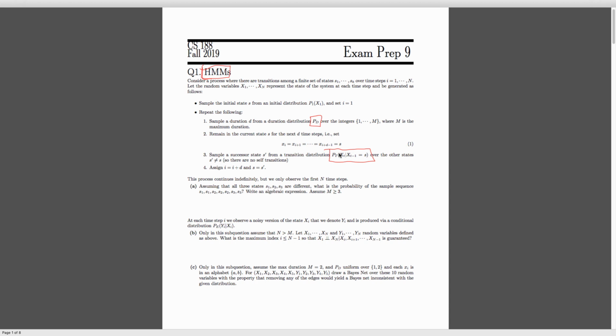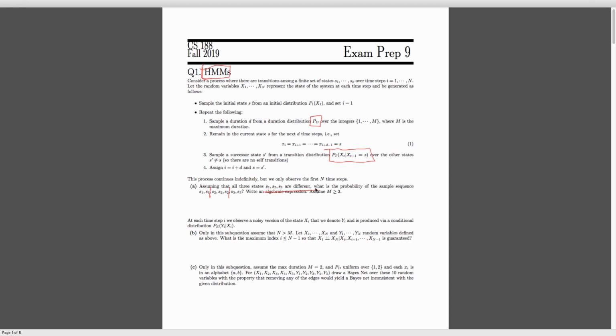So assuming that these states are different, what's the probability of this sample sequence? Given that states are different, we know that there was actually like a break here and a break here, in the sense that we sampled from the state transition distribution and then stayed in this state for some number of steps. And let's write out this algebraic expression.